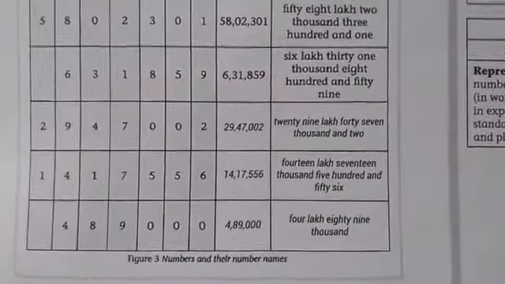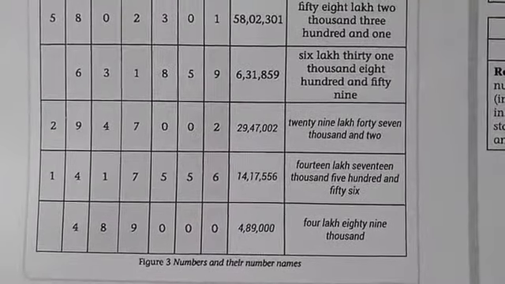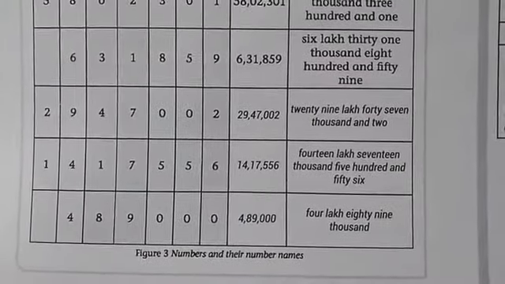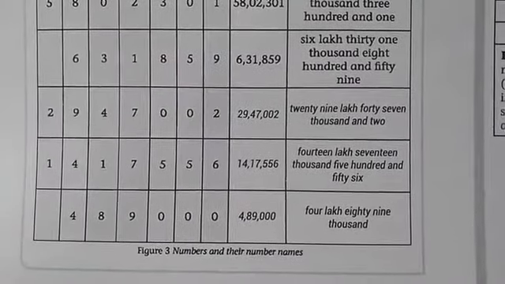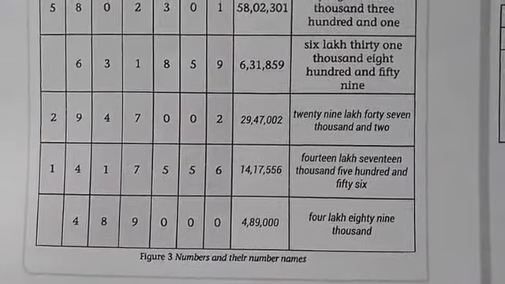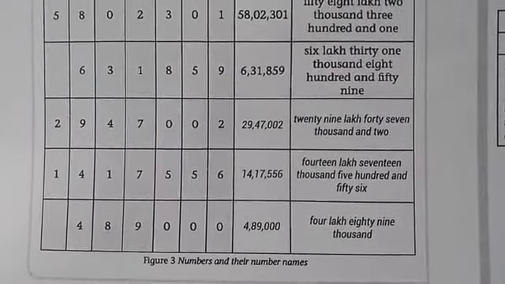The remaining ones you observe. 29 lakh 47,000 and 2. This is third one.